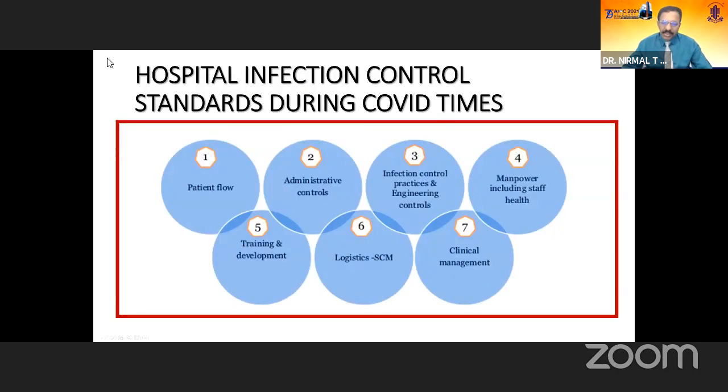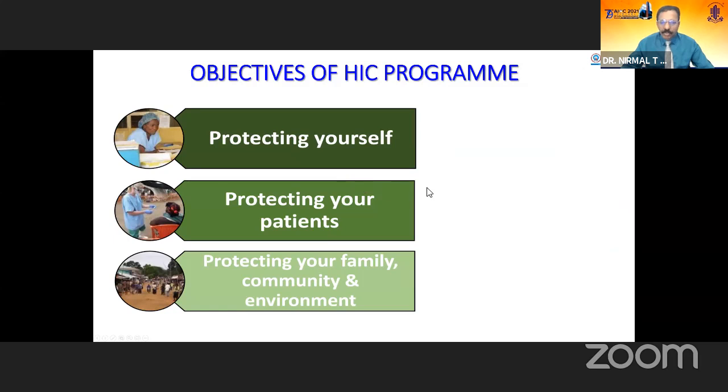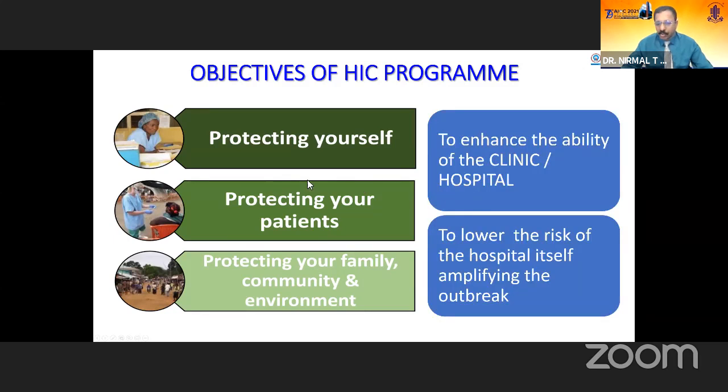staff. So this is how the infection control standards go, starting with the patient flow, the administrative controls, infection control practices, and engineering controls, manpower, including staff health and training and developing their capacity, and also the logistic issue, particularly availability of PPE and other resources, and then the clinical management. So the objective of this program is protecting yourself, your patients, the community, and the environment, and also enhancing the ability of the clinic to survive this pandemic and provide care during the COVID pandemic, and also preventing amplification of the outbreak.